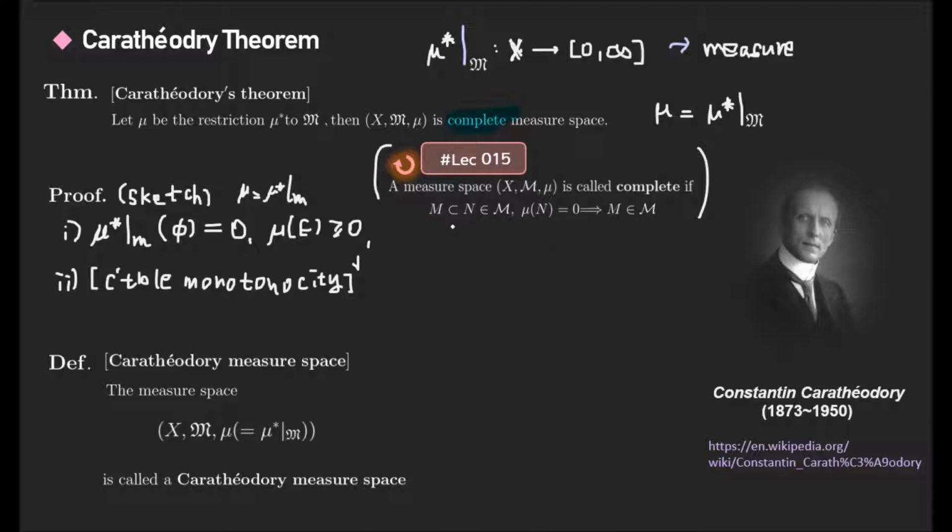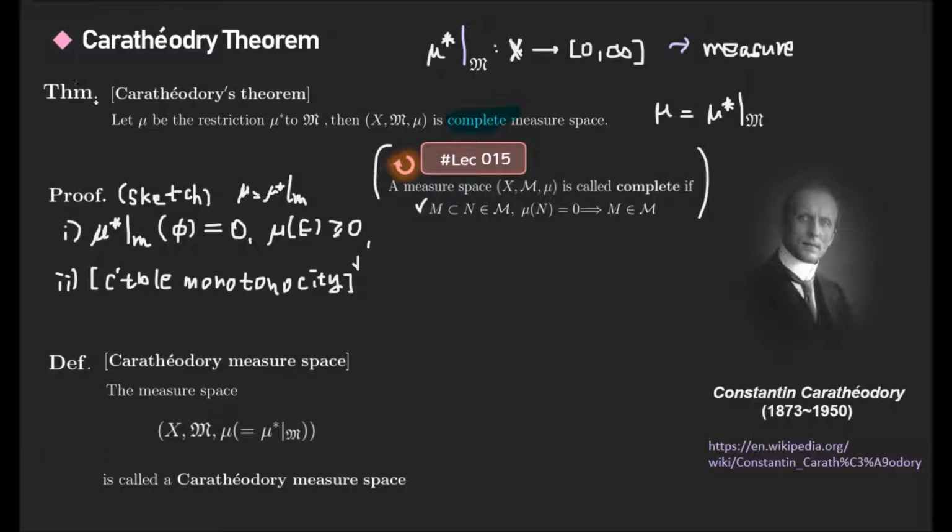So by definition, we can define completeness here. Our proof must contain not only checking the measure, but also checking that this clearly satisfies the complete measure space.